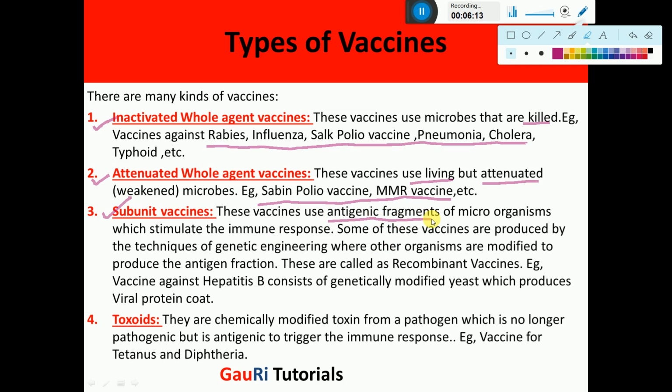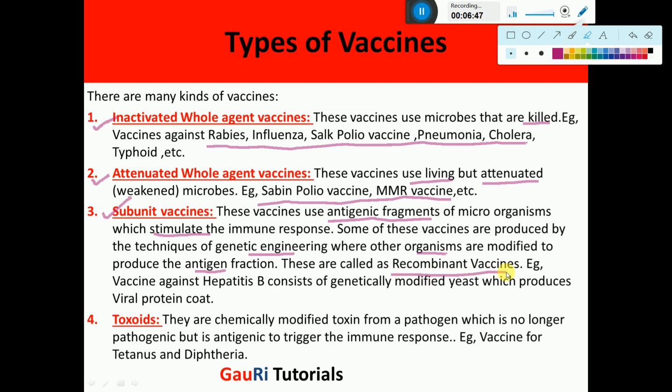which leads to the production of antibodies, that is the antigen part, that is only introduced in the body, and its just purpose is to stimulate the immune response. And some of the vaccines are produced by genetic engineering. We will be studying about genetic engineering later on. In this case, we are able to use a particular fragment of the DNA which is required by us. So here other organisms are modified to produce the antigen fraction of the germs, and these are called as